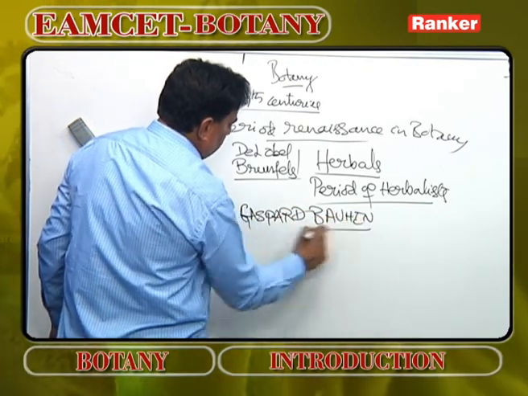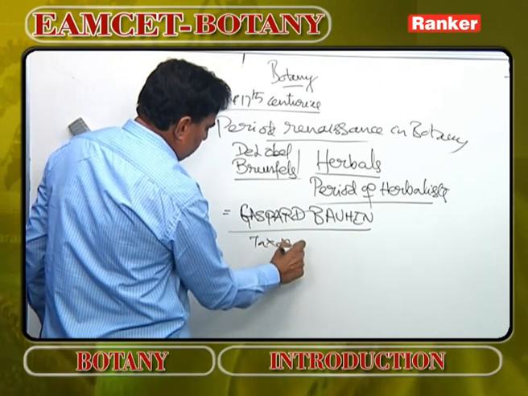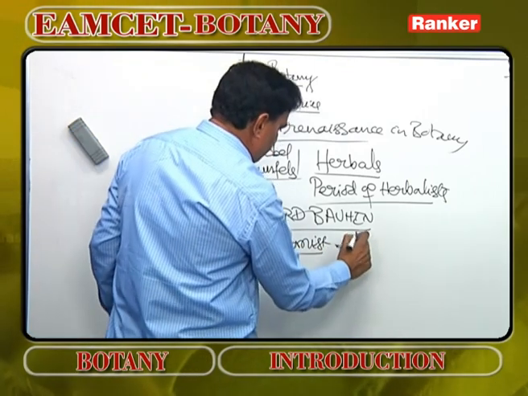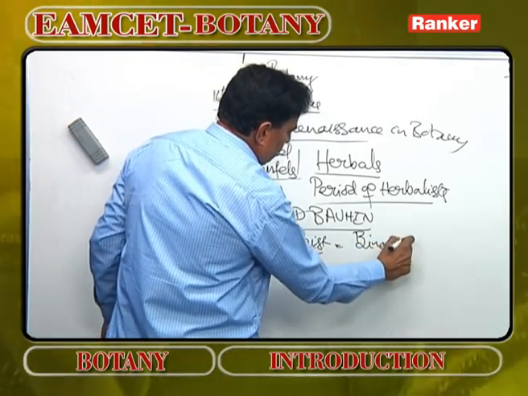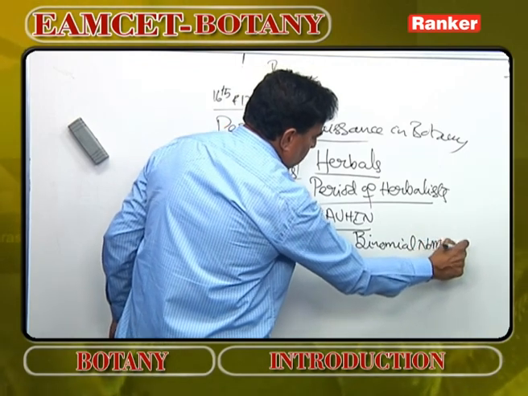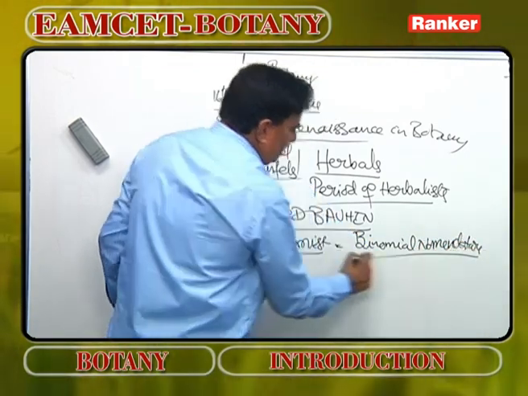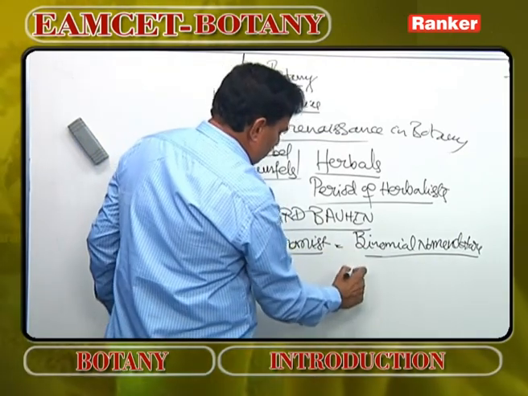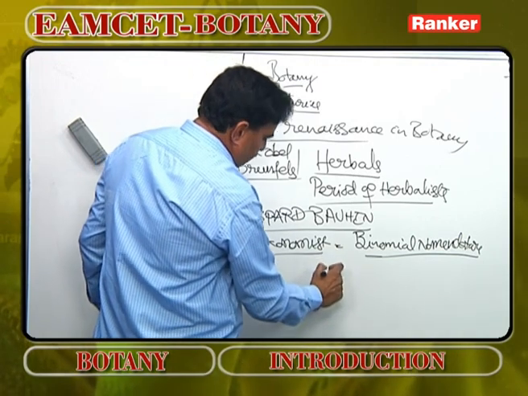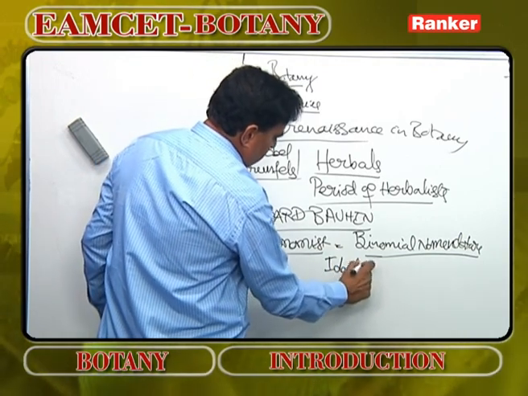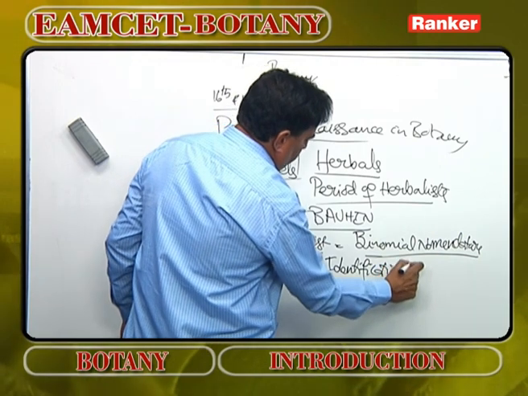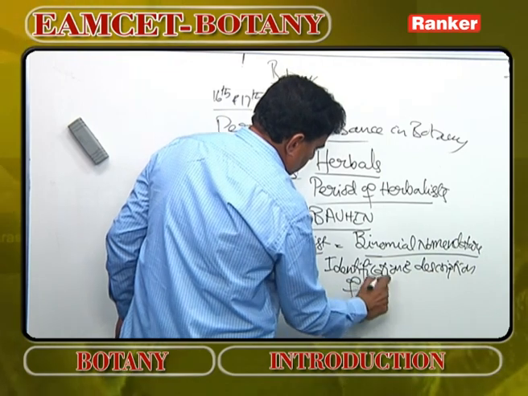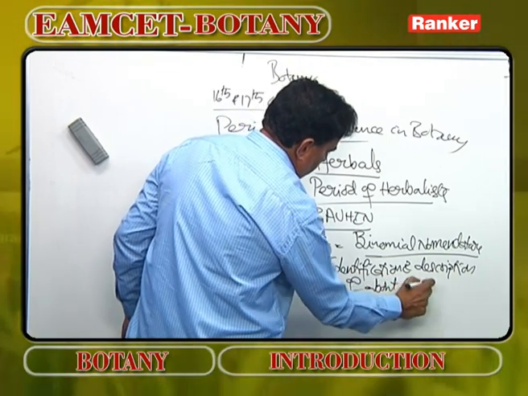Now, in this period, there is a very popular man by name Gaspard Bauhin. Gaspard Bauhin is a taxonomist of the period of herbalists. He was the first scientist to propose binomial nomenclature. He was also the person who explained the identification and description of about 6,000 plants.